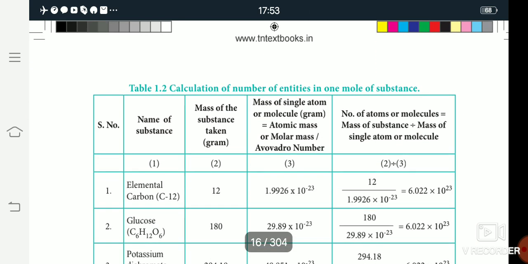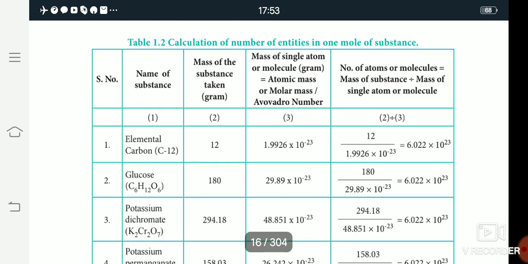The calculation of the number of entities in 1 mole of the substance. In the first one, the name of the substance is carbon. Then the second one, glucose. Then the third is potassium dichromate and potassium permanganate.